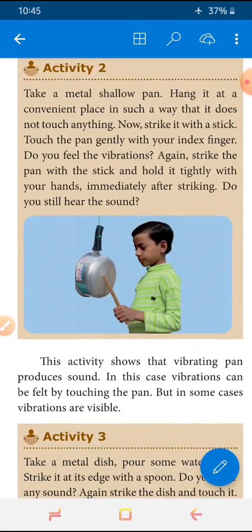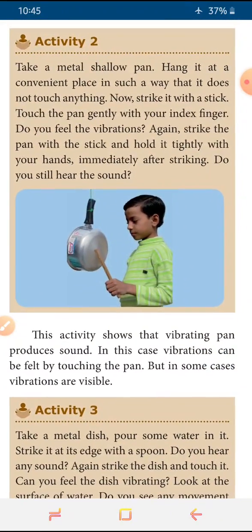Next we'll see activity 2. So in the first activity we understood the stretched membrane will produce the vibration. When the vibration is falling on that, it produces some humming sound. Okay, similarly, if we keep our hand near a speaker, we can feel the vibration. Even in our speaking tone, when we keep our hand near our mouth, we can feel the vibration there. Okay, so we understood activity 1. Now we are moving to activity 2.